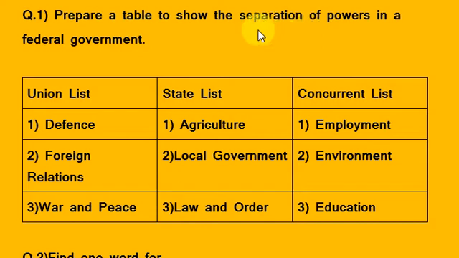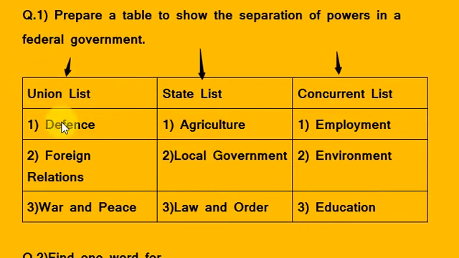The powers have separated in three lists, and we will see which subjects are included in these three lists. Let us see what is the first list. You can see here the first list is union list, second list is state list, and the third list is concurrent list.